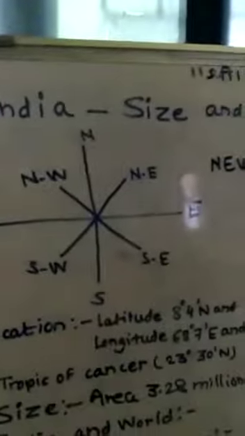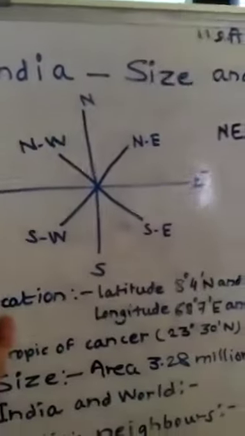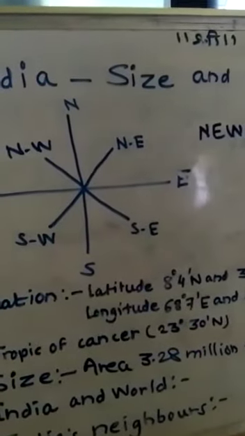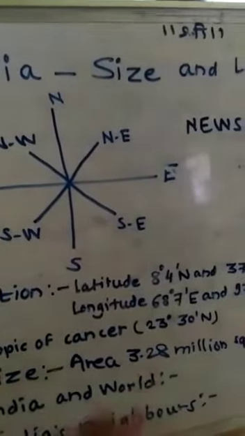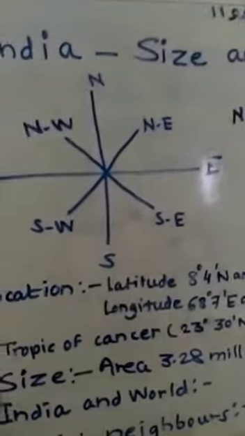So remember these points about India's size and location. First of all, location: latitude, longitude. Tropic of Cancer divides the country into two equal parts. Then Indian Standard Time, that is Mirzapur time.